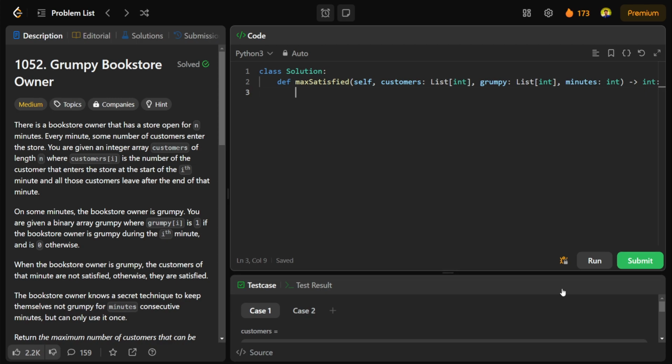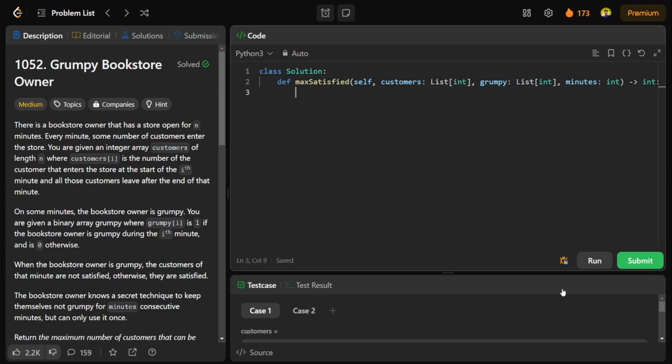Hey everyone, today we're going to be doing a LeetCode question, which is Grumpy Bookstore Owner. They're saying there is a bookstore owner that has a store open for n minutes. Every minute, some number of customers enter the store, and you are given an integer array customers of length n, where customers[i] represents the number of customers that enter the store at that particular ith time.